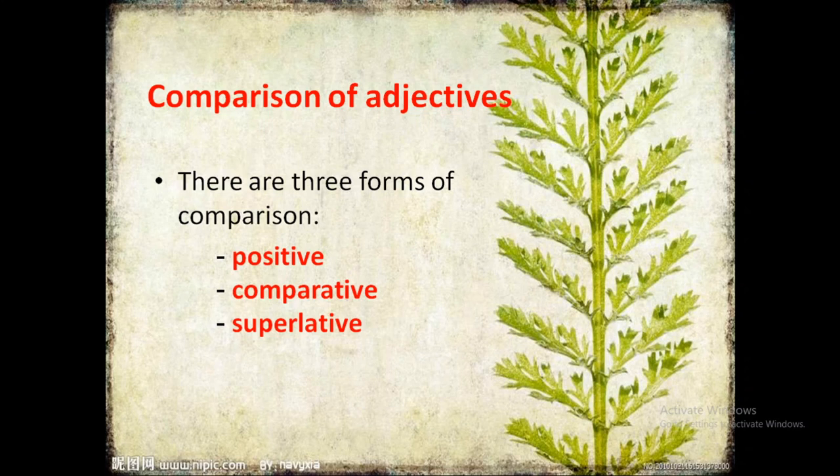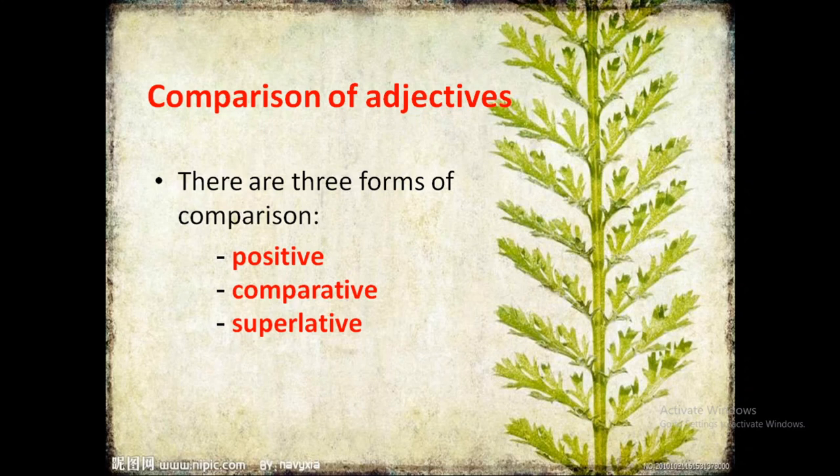But the comparative degree is used when there is a comparison between the two. And likewise, the superlative degree is used when we are comparing a person with the whole lot of things or the group of people or things.